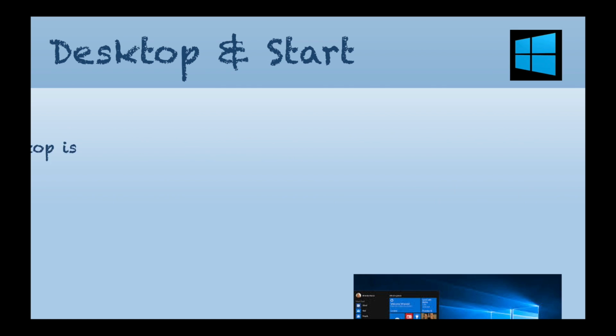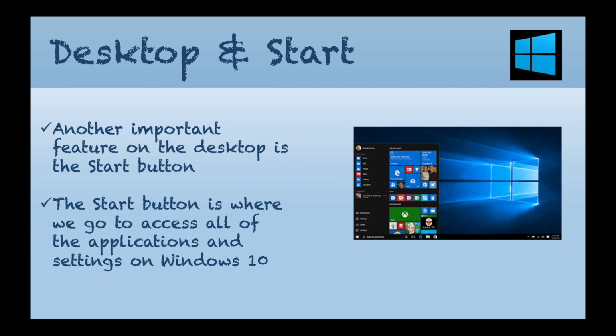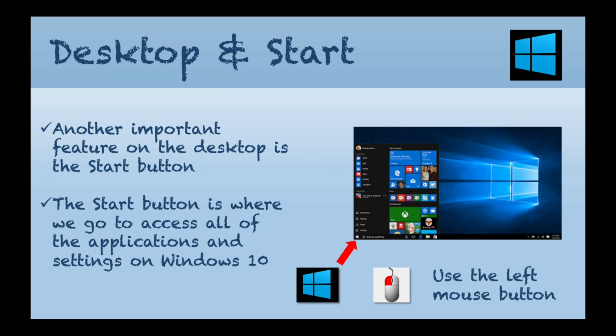Another important feature of the desktop is the Start button. The Start button is where we go to access all of the applications and settings on Windows 10. If you notice, the Start button is located in the bottom left-hand corner of your screen, and we click that using the left mouse button.